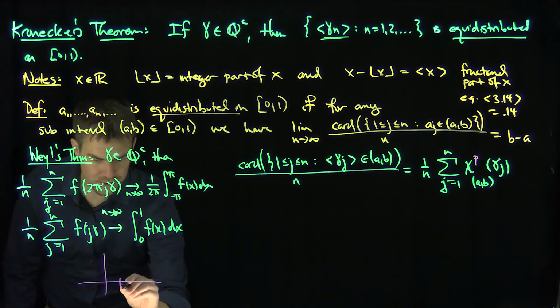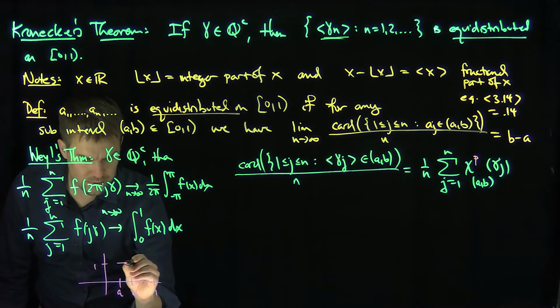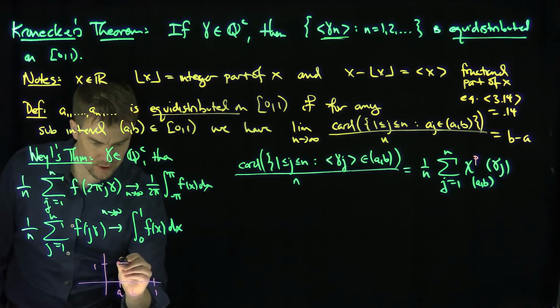The typical characteristic function says here's a, here's b, and between a and b you get a 1, and otherwise 0.